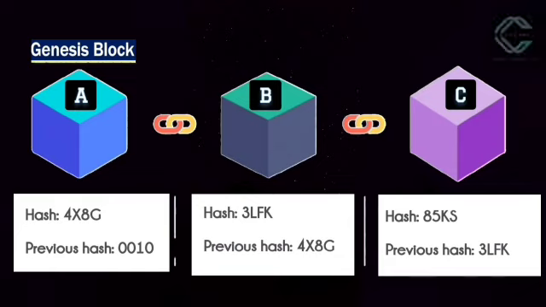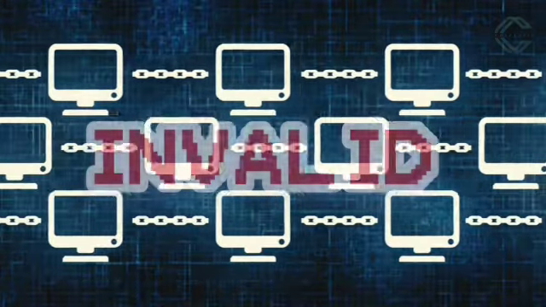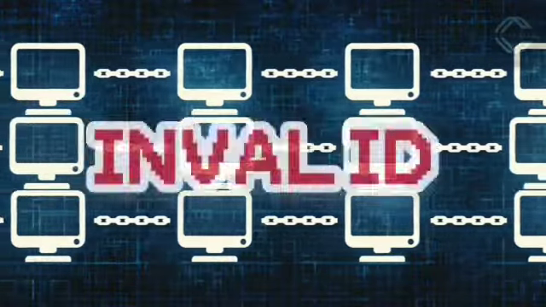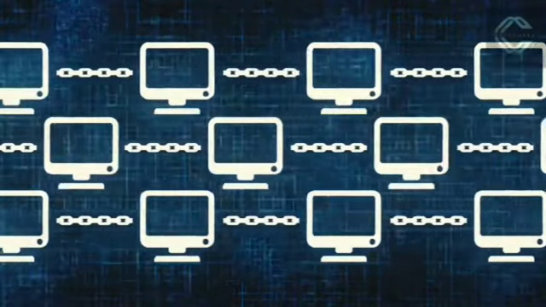Let's say someone wants to alter the data on block B. It changes the hash of the block as well. And immediately block C and all of the following blocks will become invalid because they no longer identify the hash of the aforementioned block.